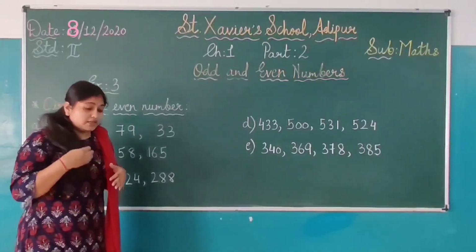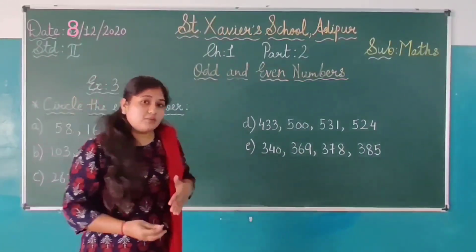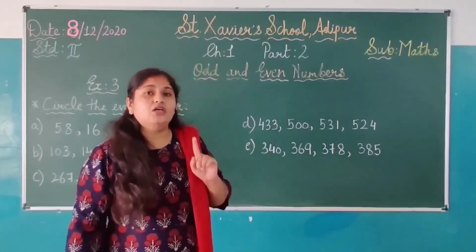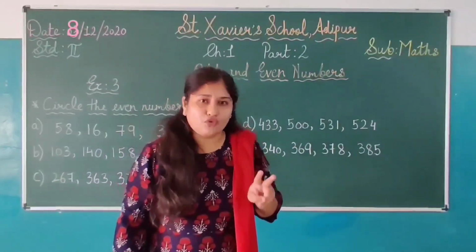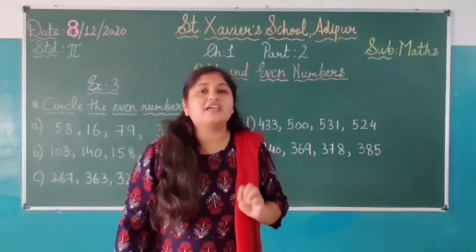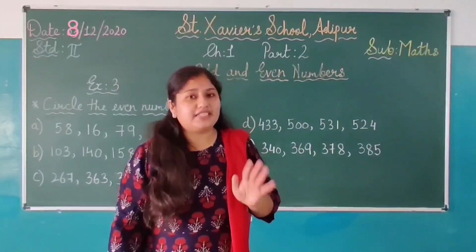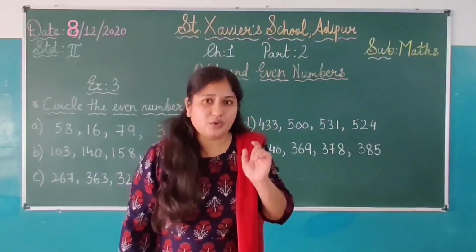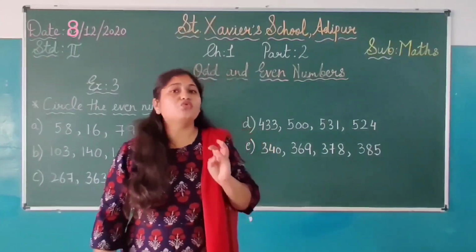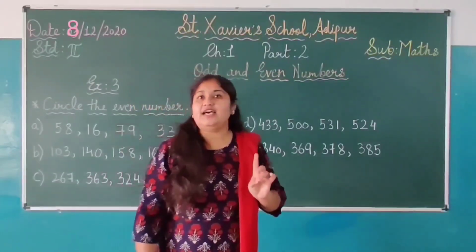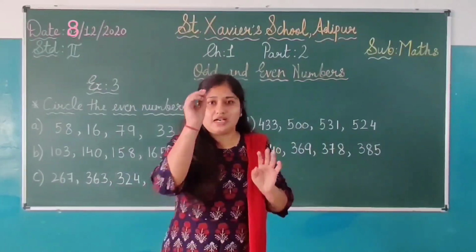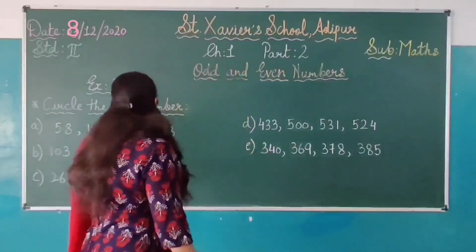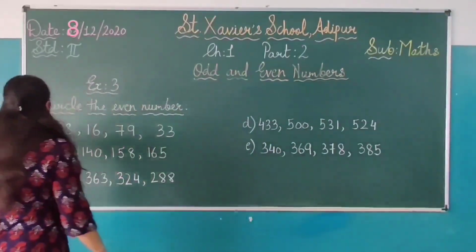Now students, think, what were the even numbers? कौन से even numbers थे single digit में? Yes, 2, 4, 6, 8 and 0, right? जहाँ पे पीछे ones place में 0 है. So 2, 4, 6, 8 and 0. Last में ones place में उसमें क्या आना चाहिए? 0. Okay, so we'll start with A.